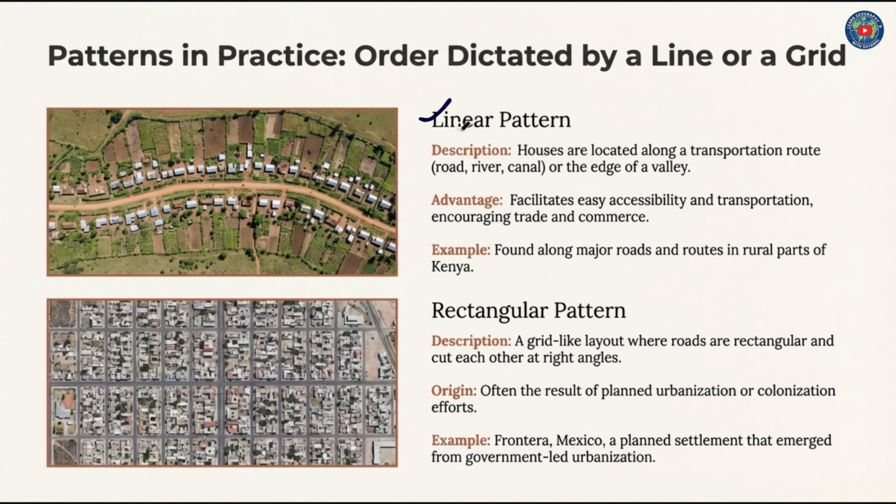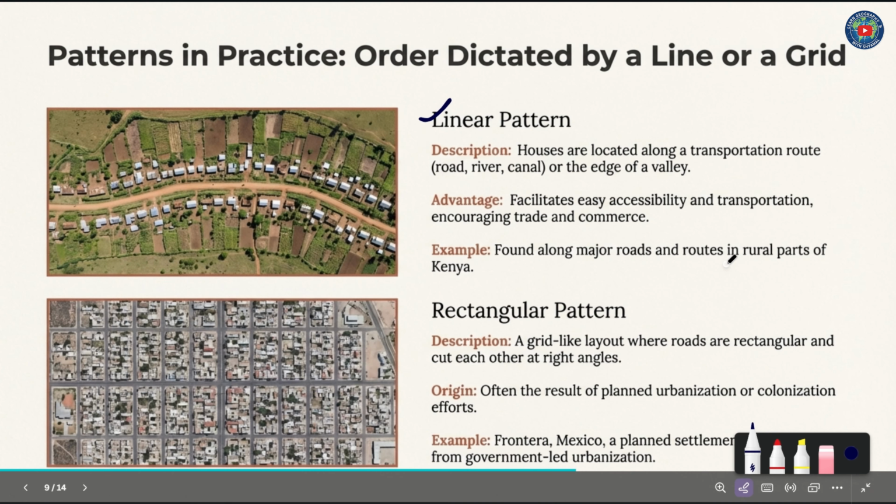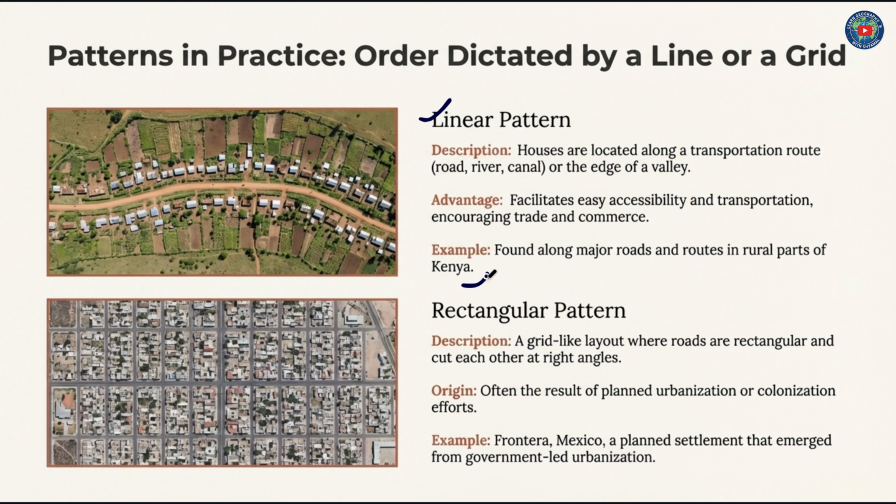Linear pattern. Houses are located along a transportation route like a river, road, canal, or the edge of a valley. There are some advantages of the linear pattern: facilities, easy accessibility and transportation, and encouraging trade and commerce. For example, found along major routes in rural parts of Kenya.